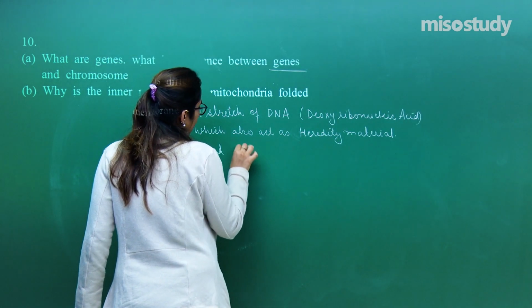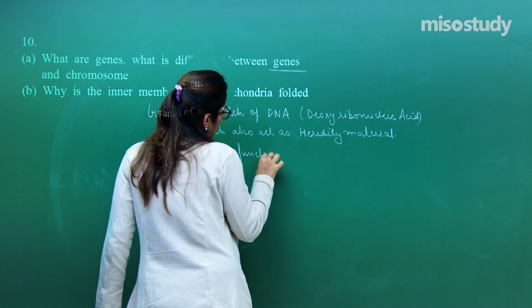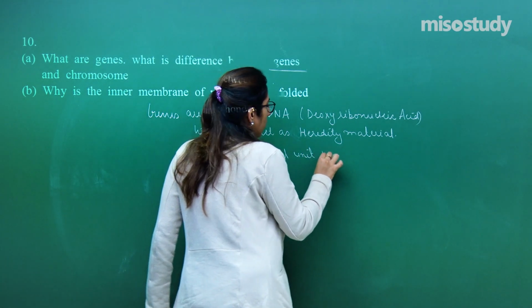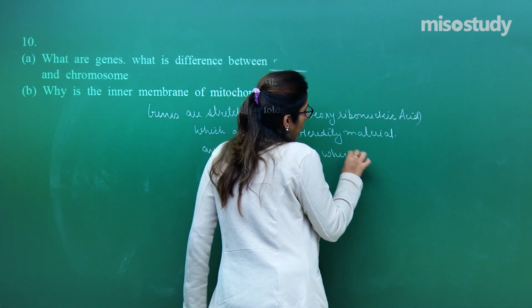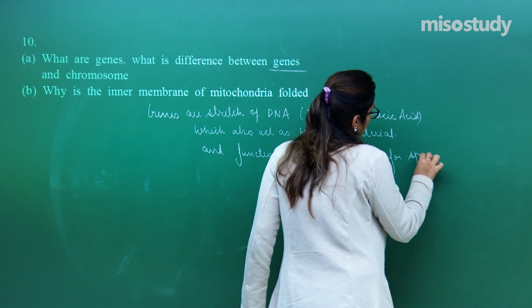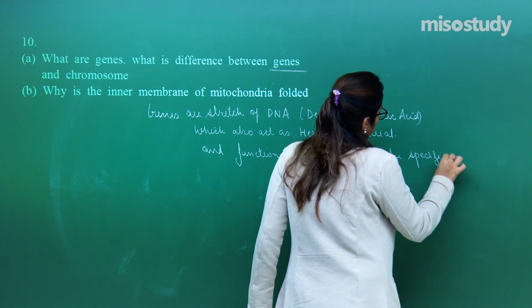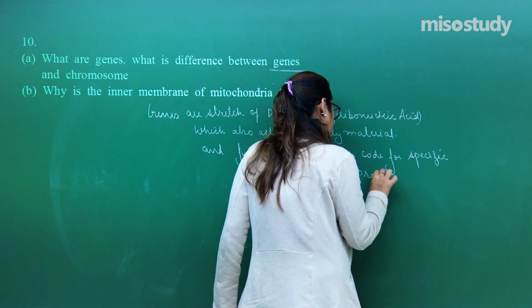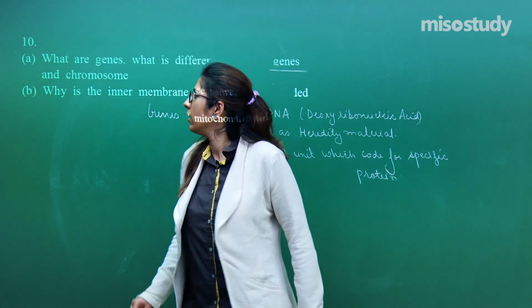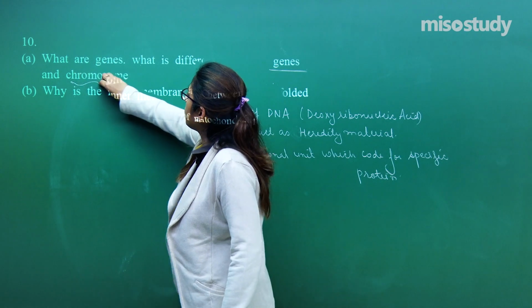And you can say a functional unit which codes for a specific protein. Specific protein, right?